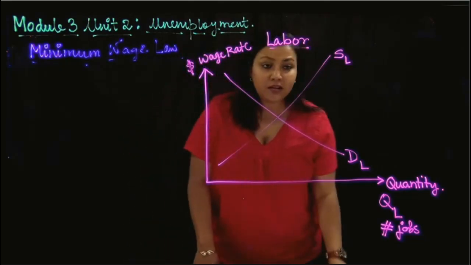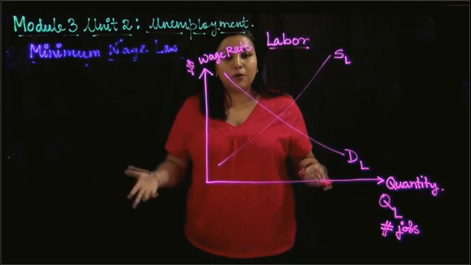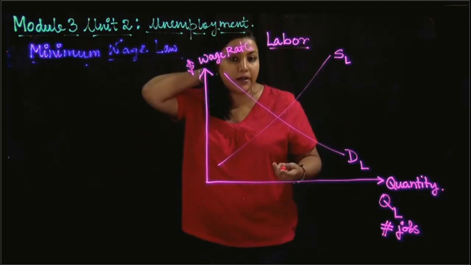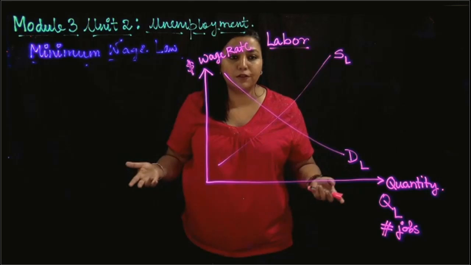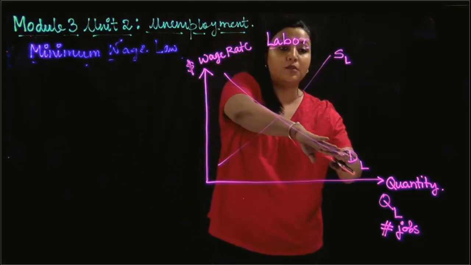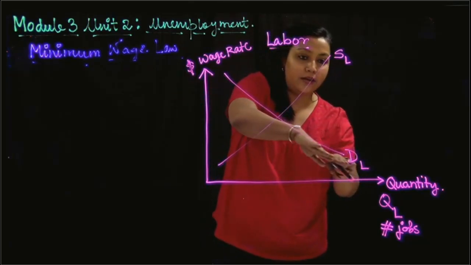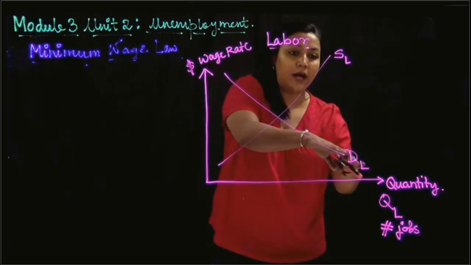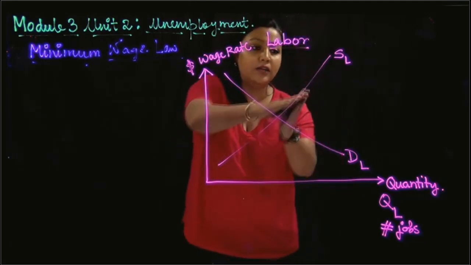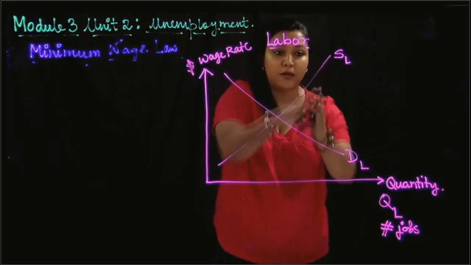Now there is a basic difference between the labor market and any other market. There's a difference between the labor market and the ice cream market, the labor market and the apples market. What is the difference? In the apples market, the buyers are all along this demand curve. Everyone who is buying or demanding, they are here, right? So people like you and me, we are demanders, and the apple or ice cream sellers are along the supply curve, the producers or the suppliers.